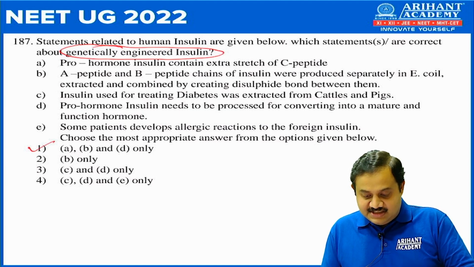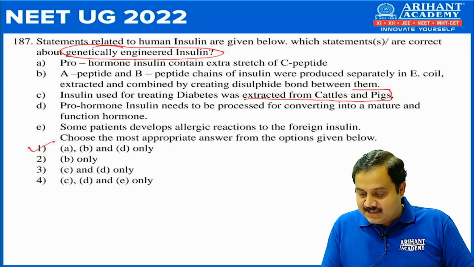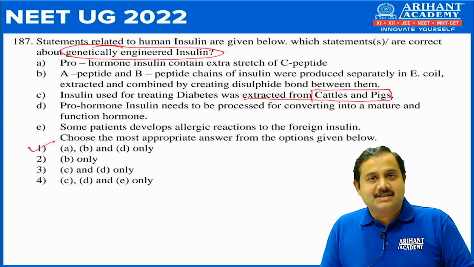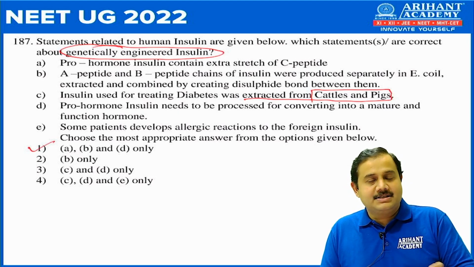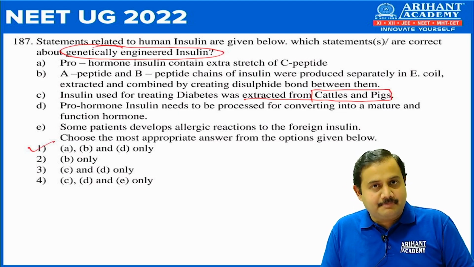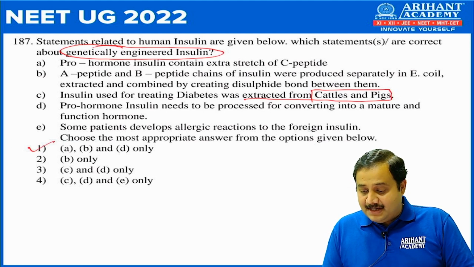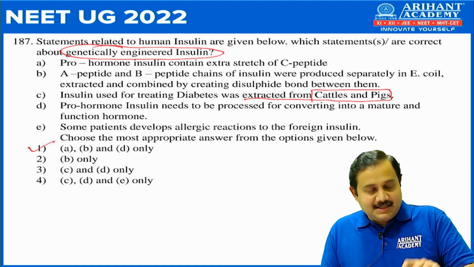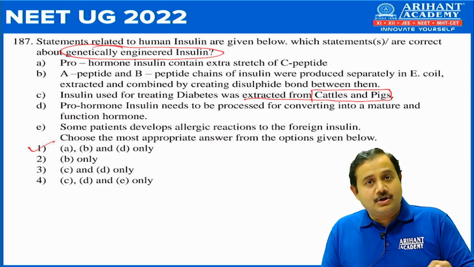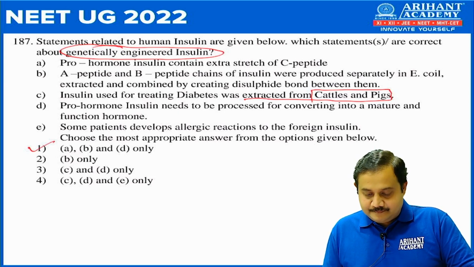Why C is wrong? In C they have written insulin used for treating diabetes was extracted from cattle and pigs. The statement is correct, but it is wrong with respect to genetically engineered. For genetically engineered insulin we don't take from cattle and pigs. Similarly, statement E, some patients develop allergic reaction to the foreign insulin. This is again correct, but that is pertaining to natural insulin and not genetically engineered. So we can't take that. So the correct answer is number 1.